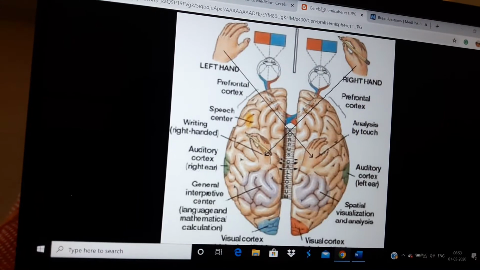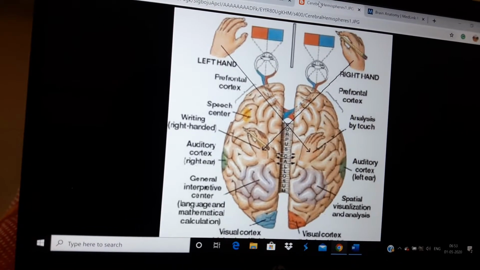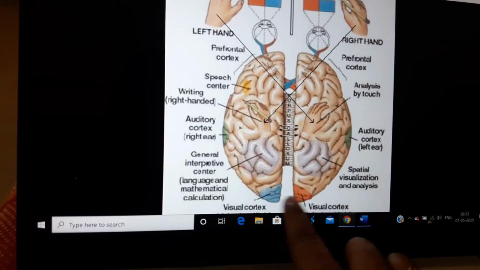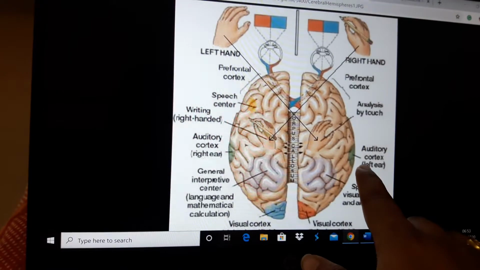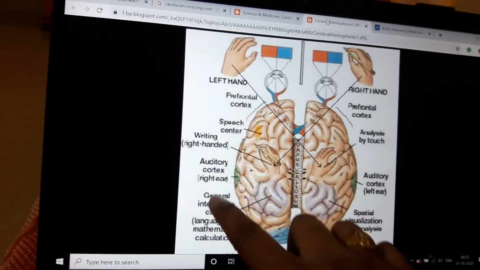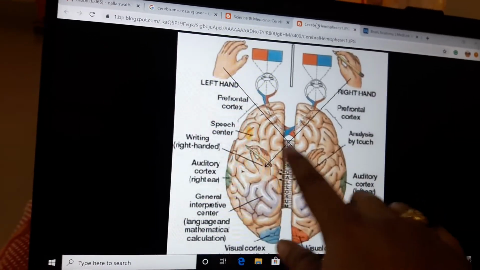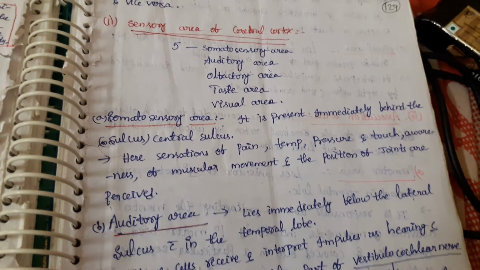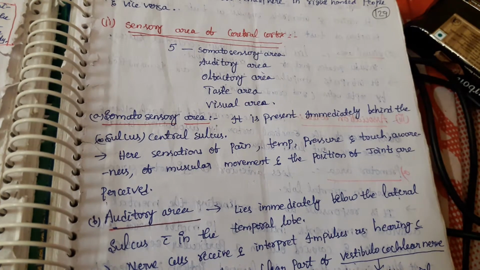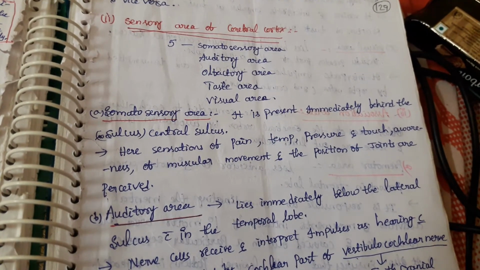See here in this image you can observe the auditory cortex and the visual cortex. Here the occipital lobe is present with the visual cortex, on the lateral side the auditory cortex, and here the speech center, nothing but Broca's area. Everything is represented in the same diagram. Now we discuss individually these sensory functions. Five different areas in the cerebral cortex are responsible for the five different senses. First we discuss the somatosensory area.